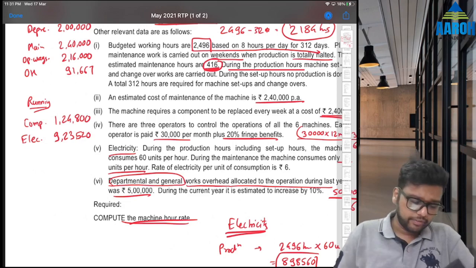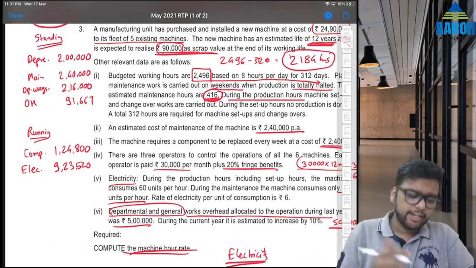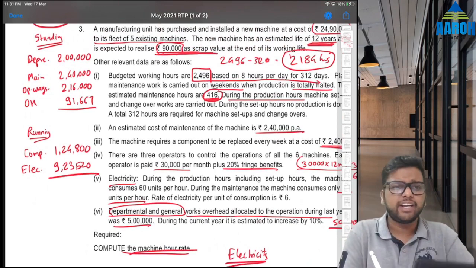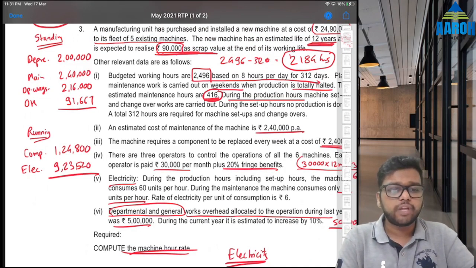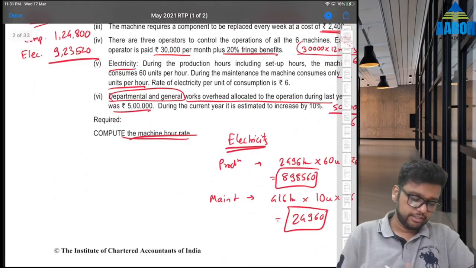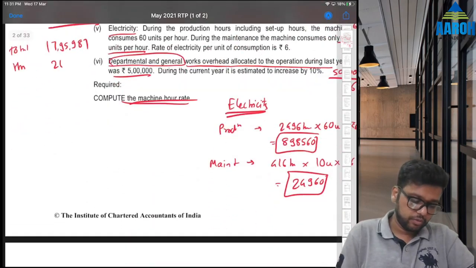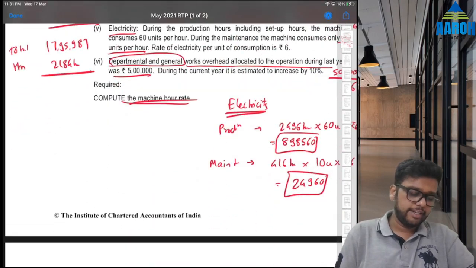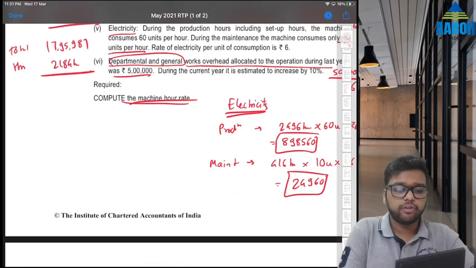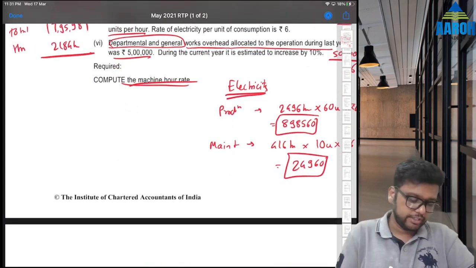So there is no other cost, we can just add everything. You should ideally take standing total separately, running total separately. Right now let's take everything together. 2 lakhs plus 2 lakh 40,000 plus 2 lakh 16,000 plus 91,667 plus 124,800 plus 923,520. Total is 17,95,987. This is total. Our effective hours were 2184 hours. So hourly rate will be this divided by 2184, which is 822.34 rupees.